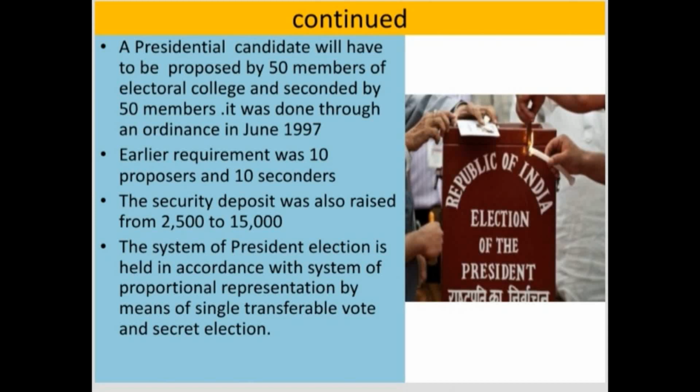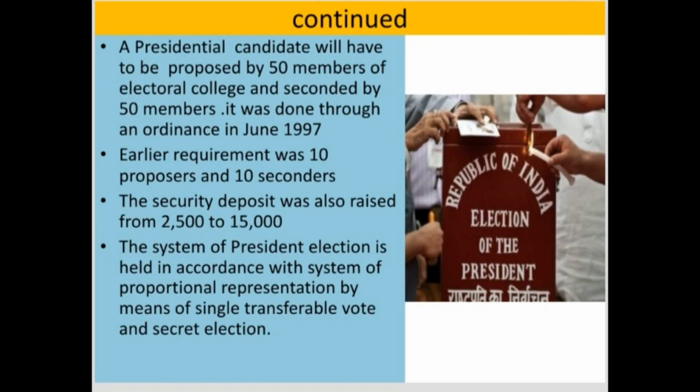The presidential candidate is also supposed to deposit an amount of 15,000 rupees as a security deposit for contesting the election. The election of the president is held in accordance with the system of proportional representation by means of single transferable vote and secret ballot. So there are three terminologies involved.